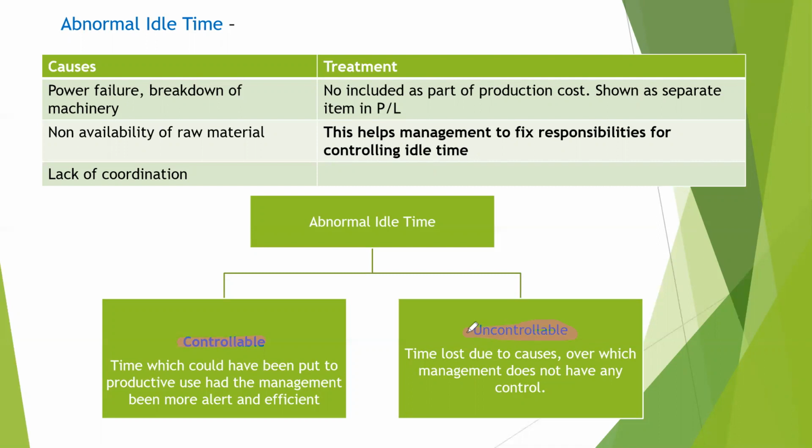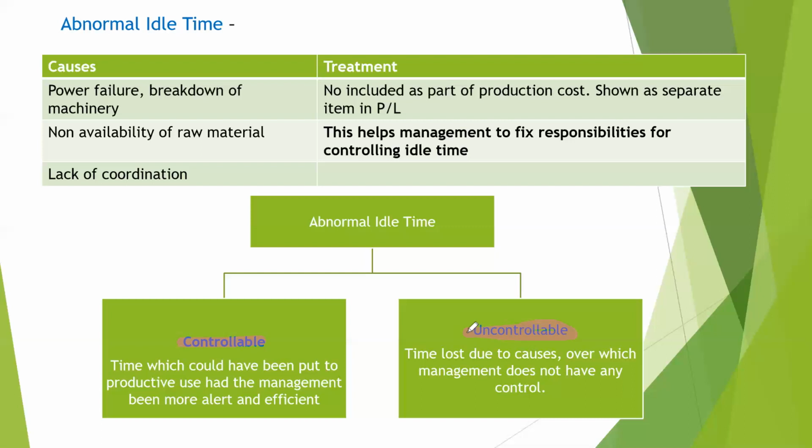Non-availability of raw material: if the management plans the procurement of material in such a way that there is always sufficient stock in the warehouse, then this can be avoided. But there are certain situations which are not under the control of management, say a natural disaster. If a flood takes place because of which the employee could not come to the office, that is not exactly under the control of the management.